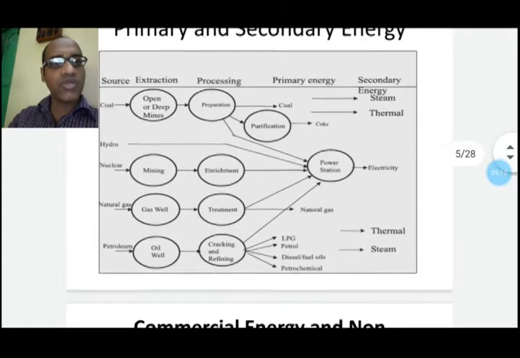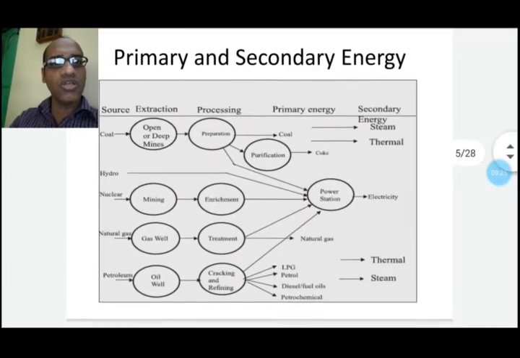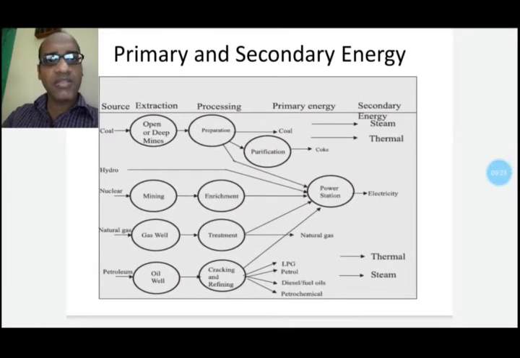gas for cooking, etc. Petroleum, that is crude oil, is found beneath the earth and in the ocean also. We need to go for refinement, and various things like petrol, diesel, etc. we can get from it, and they have various uses.